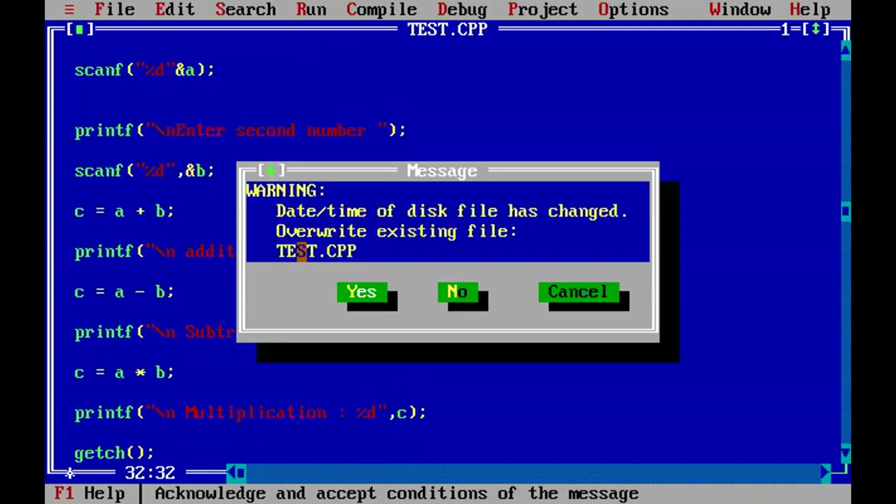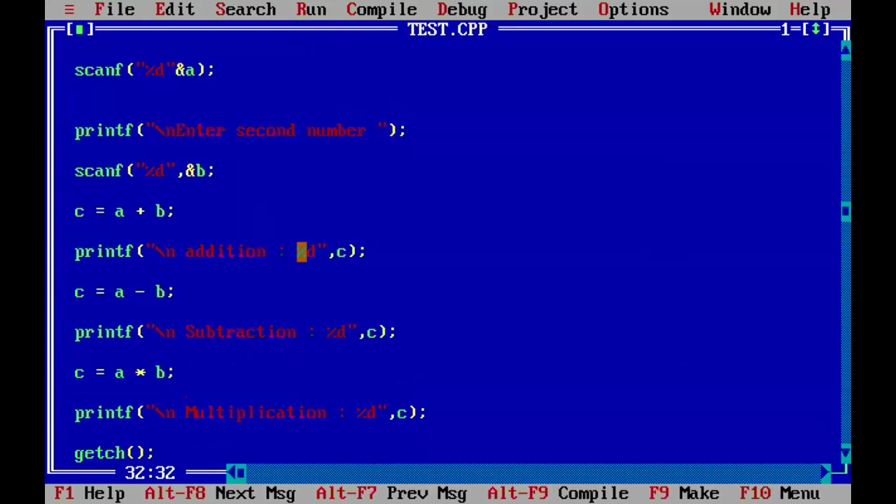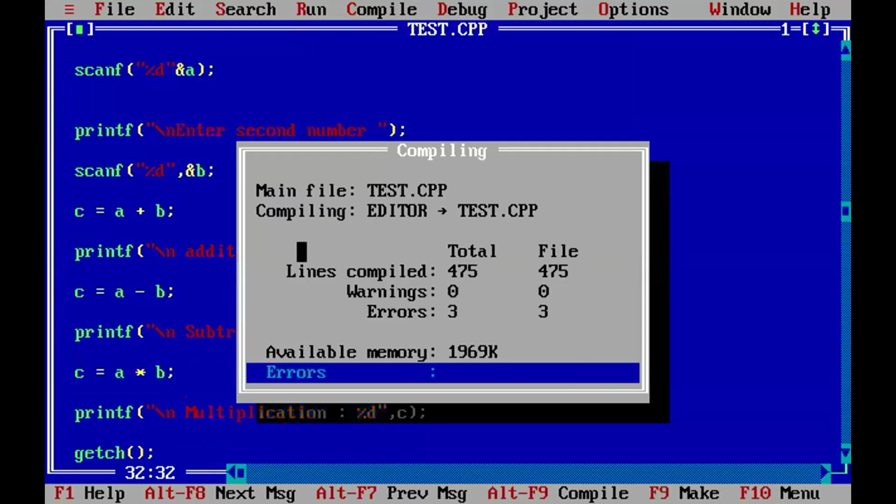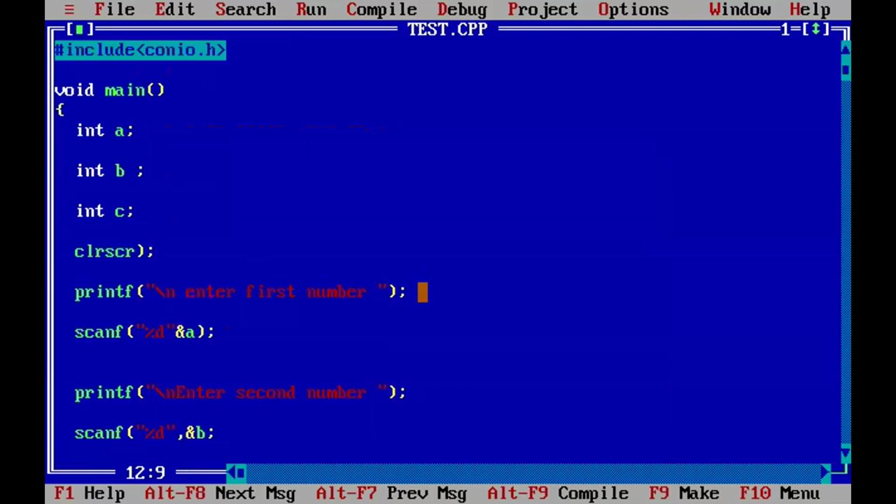Now save it again. Once the program is modified, we should save it. Save it, overwrite, yes. Recompile. Still three more errors. Press any key. Now three errors. So this statement is an error.